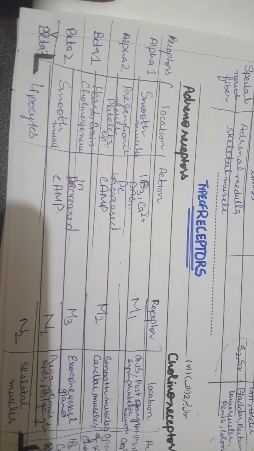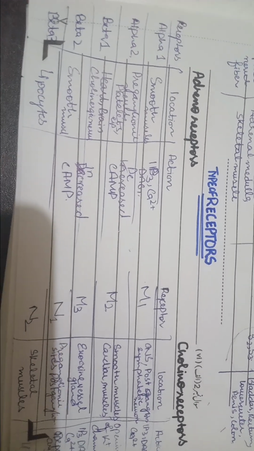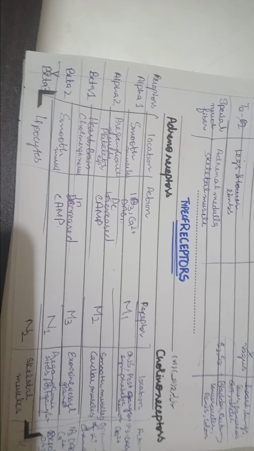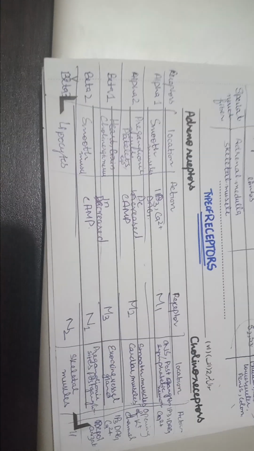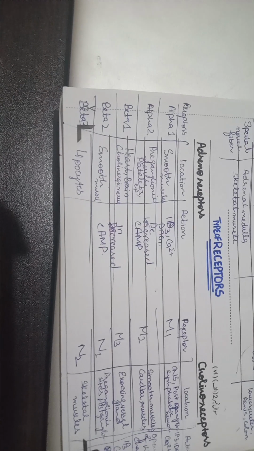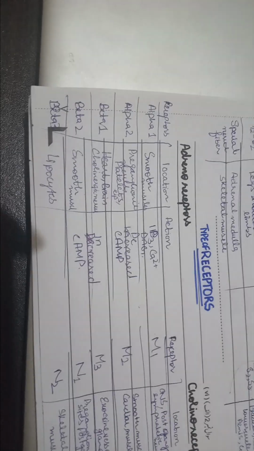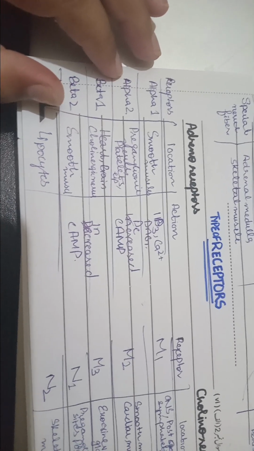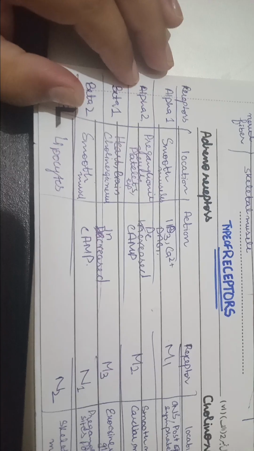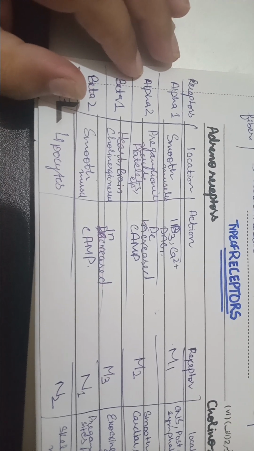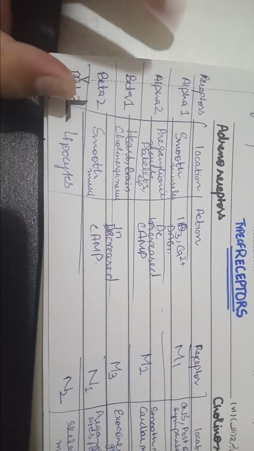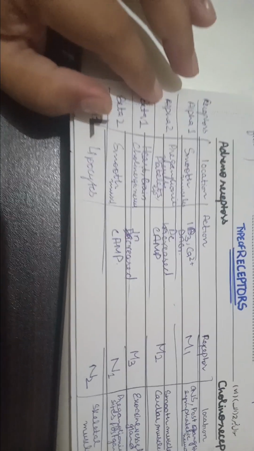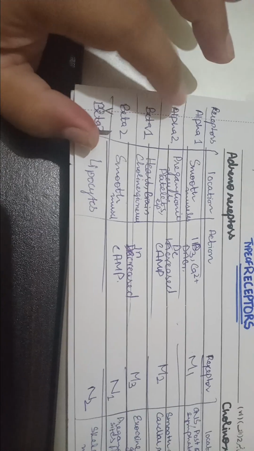Alpha 1 is controlling the smooth muscles, calcium release, which we have discussed the pathway of as well in G protein receptors. Gq will release the calcium influx from the endoplasmic reticulum. Now alpha 2 is on preganglionic nerves, platelets, and the lipocytes, and decreases cyclic AMP. What is cyclic AMP? Second messenger.